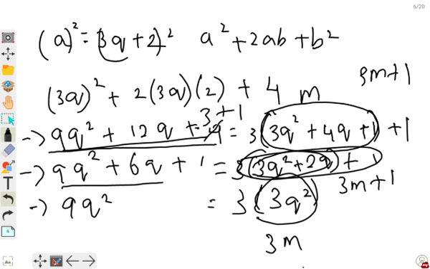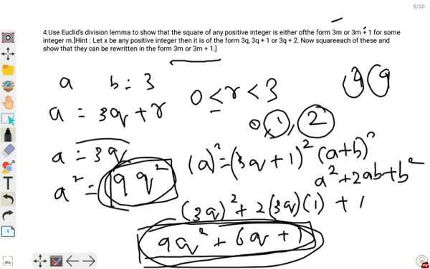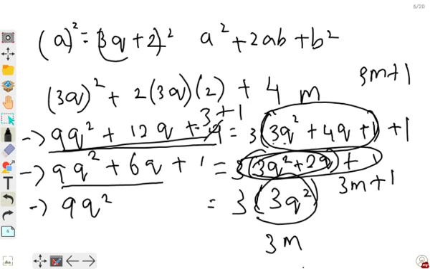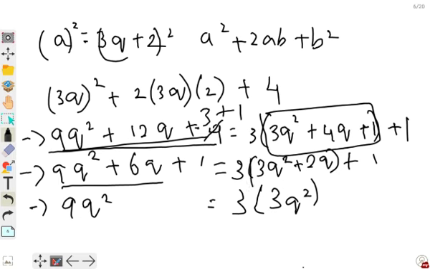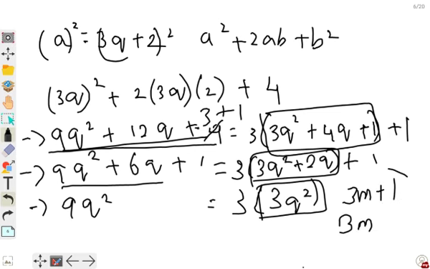So here what they have given is that m is some integer. So 3q square plus 4q plus 1 can be some integer. 3q square plus 2q can be some integer. 3q can be some integer. So all these will be in the form of, if you see, this whole thing will be m, this whole thing will be m, this whole thing will be m. So either it is 3m plus 1 or 3m. So that's what they have given. So we'll go to the next question.